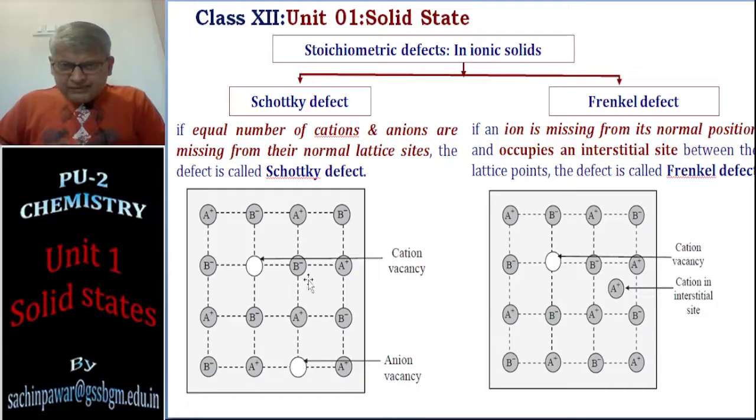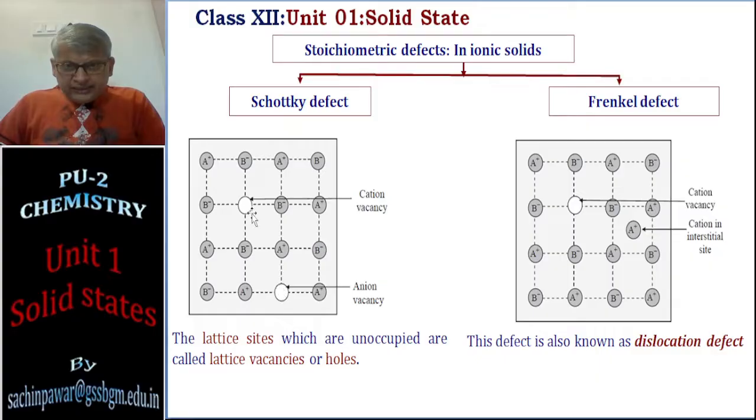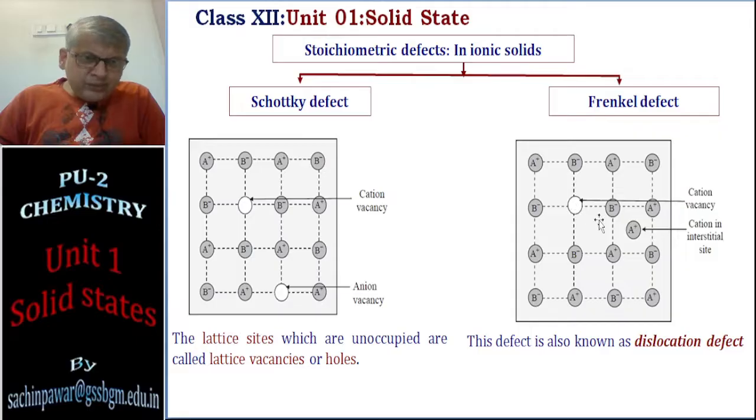Again, as far as Schottky defect is concerned, lattice sites are unoccupied. Those are called lattice vacancies or lattice holes. And in Frenkel defect, the cation is leaving its site and going to the interstitial place. That means it is dislocated from its original place to the in-between space. Therefore, Frenkel defect is also called a dislocation defect. Okay.